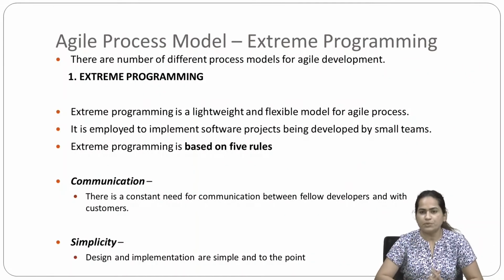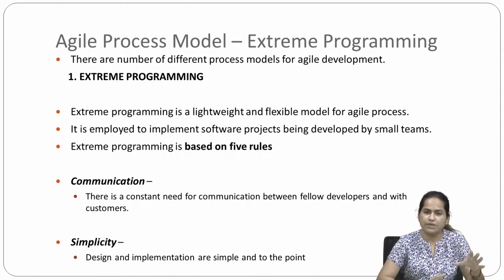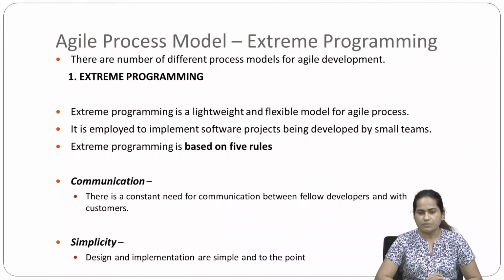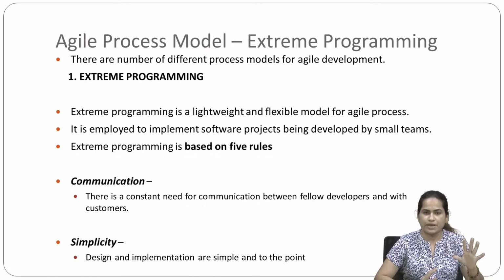So if the team size is small, it is advisable to use extreme programming. It is based on 5 rules.